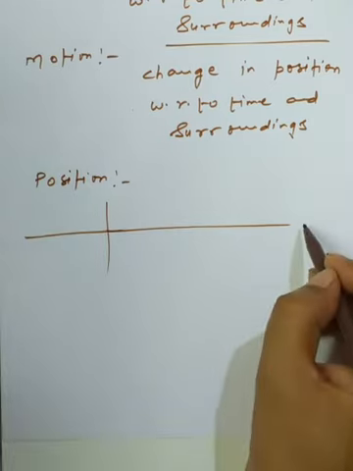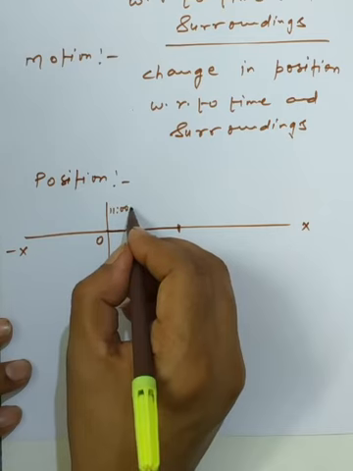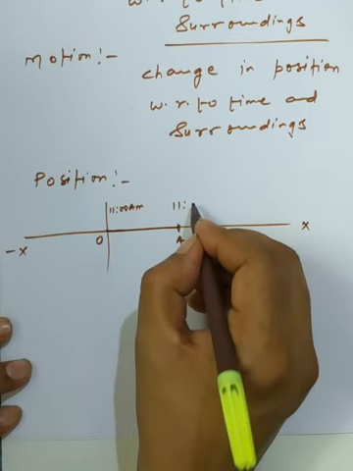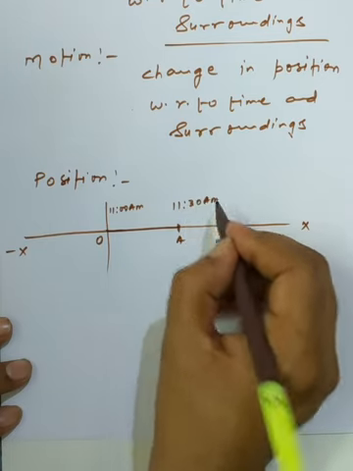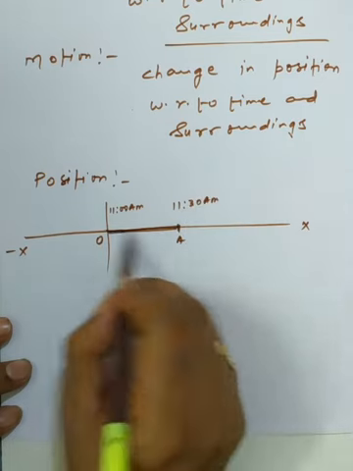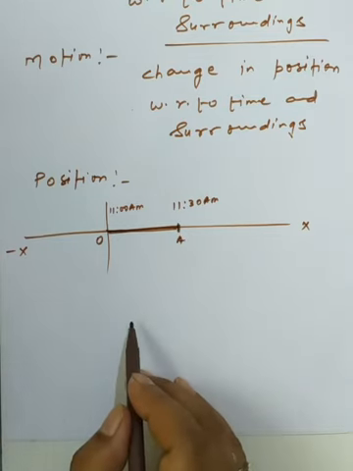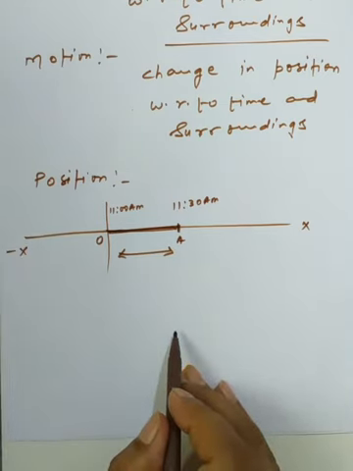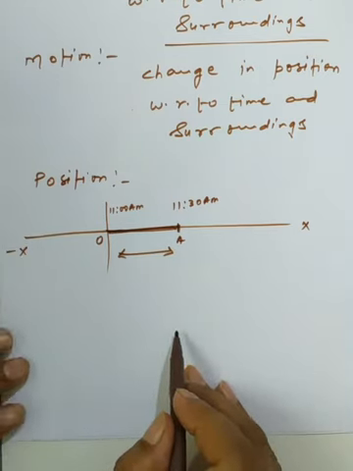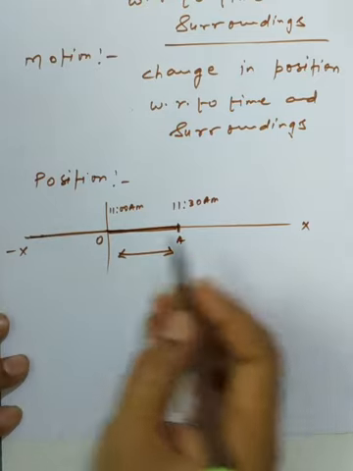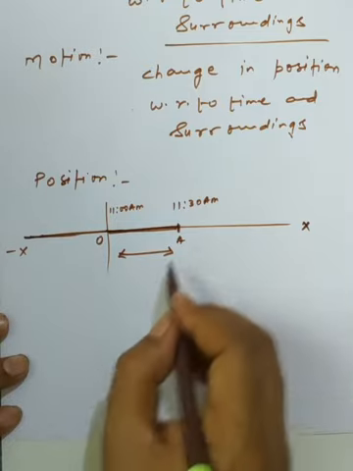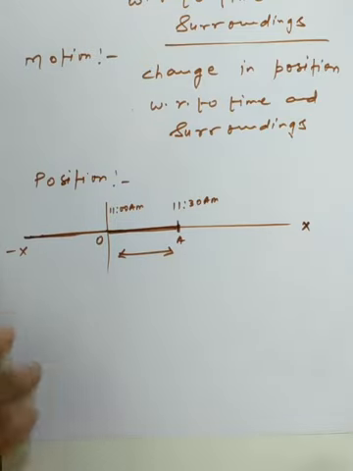Suppose the object is moving along a straight line, starting the motion at near about 11 o'clock am, and reaching towards the point A at 11:30 am. So whatever the distance between the initial and the final point can be regarded as a position. So how far it is from the point O, that is called the position. Now it can be positive along the x-axis and it can be negative along the negative x-axis. So the simplest example we have.